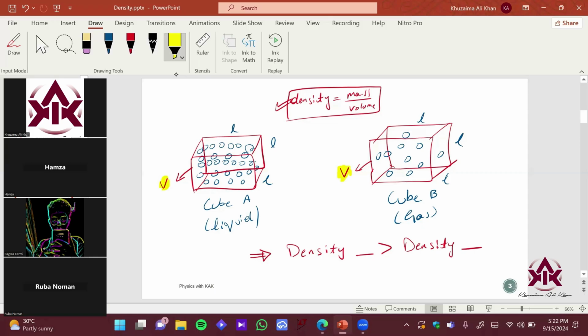Ram also answer yes. Sir, the mass in cube A is more, so there will be more mass because the volumes are same. So there will be more mass getting divided by the same volume, so that. Good, good. I hope it makes sense to everyone what Ram is trying to say.